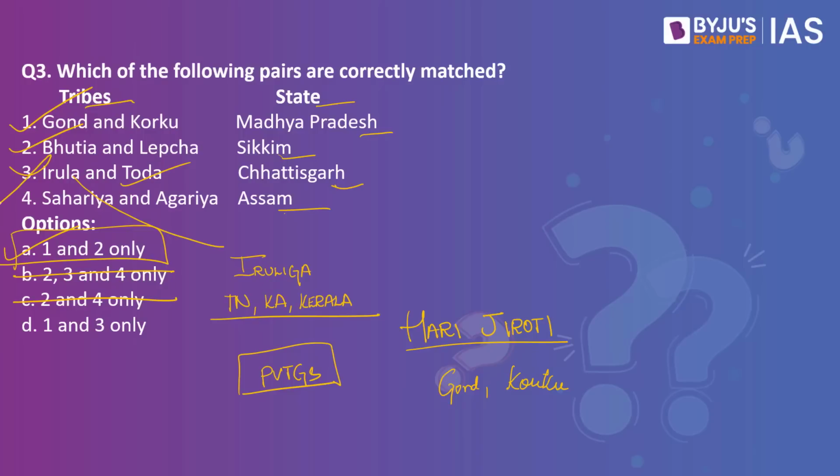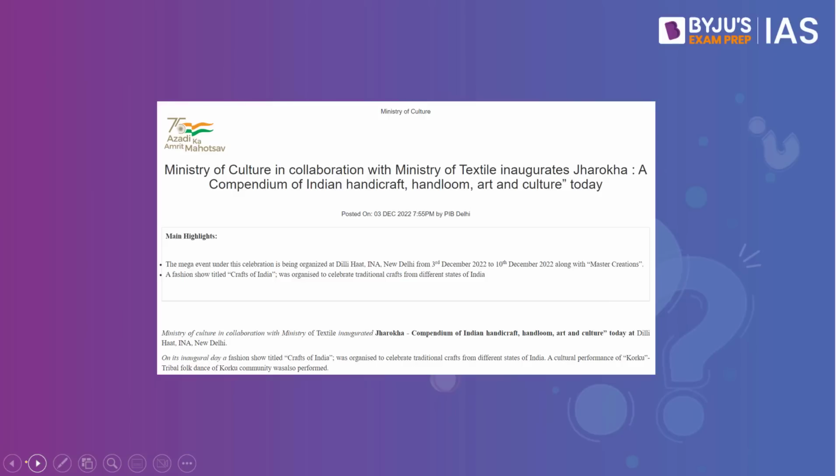Saharia is an ethnic group in the state of Madhya Pradesh and also some districts of Rajasthan. These tribes are classified as particularly vulnerable tribal groups. And the Agaria tribe is reckoned as the most backward tribe of Madhya Pradesh. But they can also be found in parts of UP, Chhattisgarh and also Jharkhand, but not in Assam. So 4 would also be incorrect. Why have we picked up this question? Because there is a reference to the Korku tribe in today's PIB article.